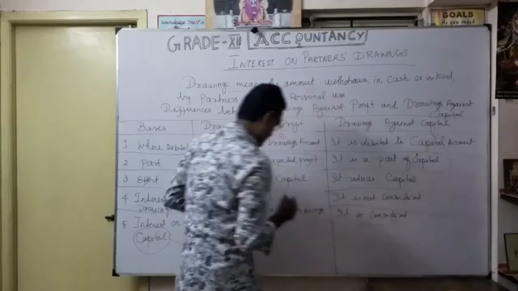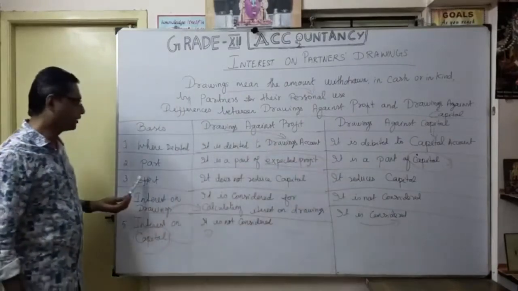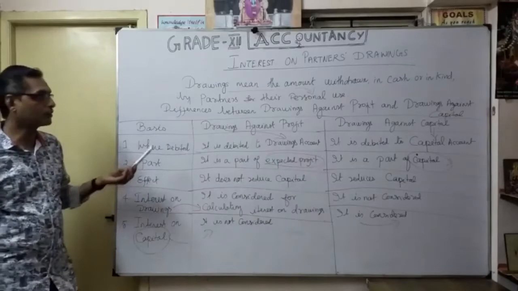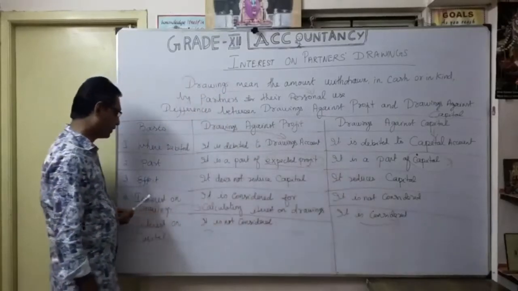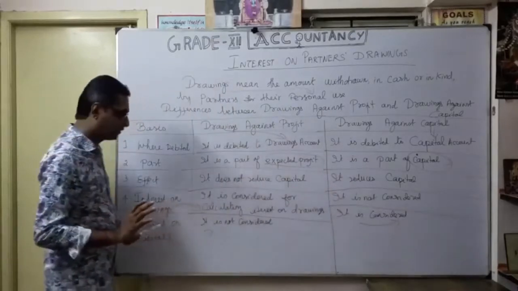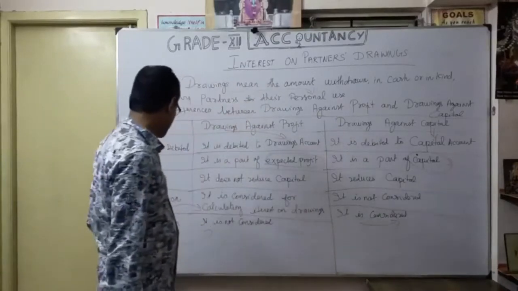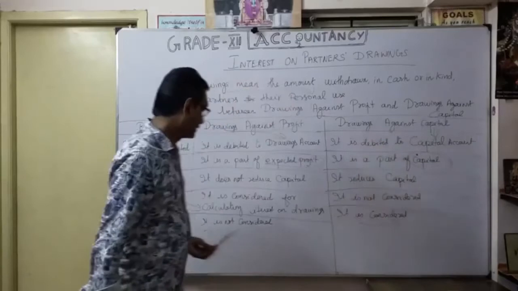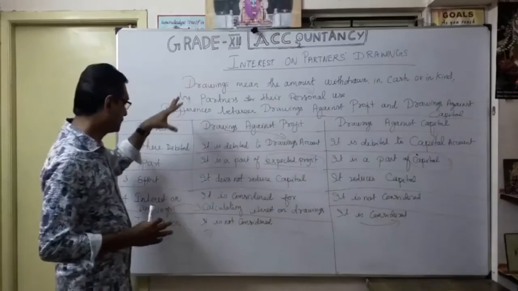According to how we are going to debit, the second one is that drawings against profit are a part of expected profit, and the other a part of capital. So what is the effect? Drawings against profit do not reduce the capital, but here it definitely reduces the capital. And the fourth one, whenever interest on drawings, here considered, here not considered. The reverse for interest on capital: here not considered, but here considered, because interest on capital is related to drawings against capital. Interest on drawings is related to drawings against profit. You understood? So these are the 5 important differences between drawings against profit and drawings against capital.